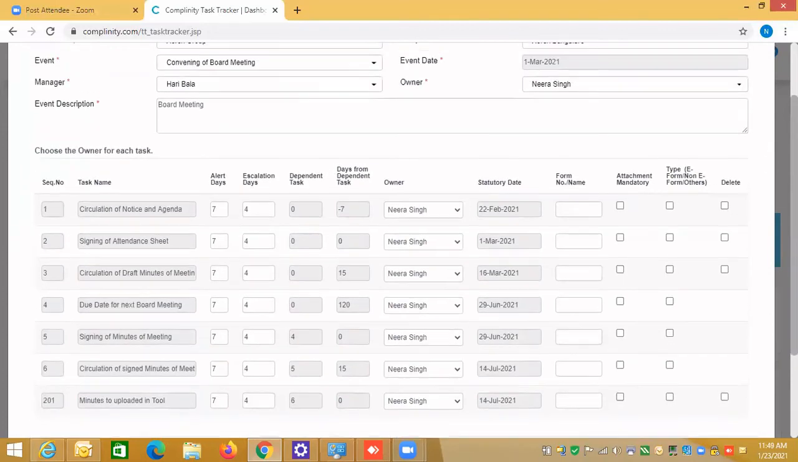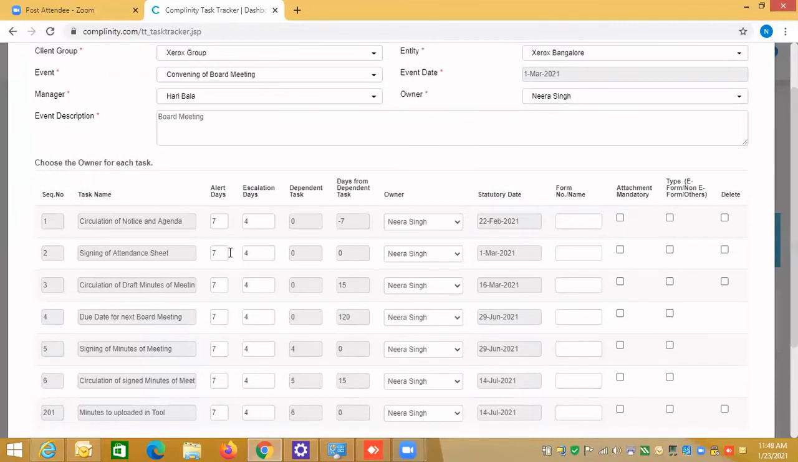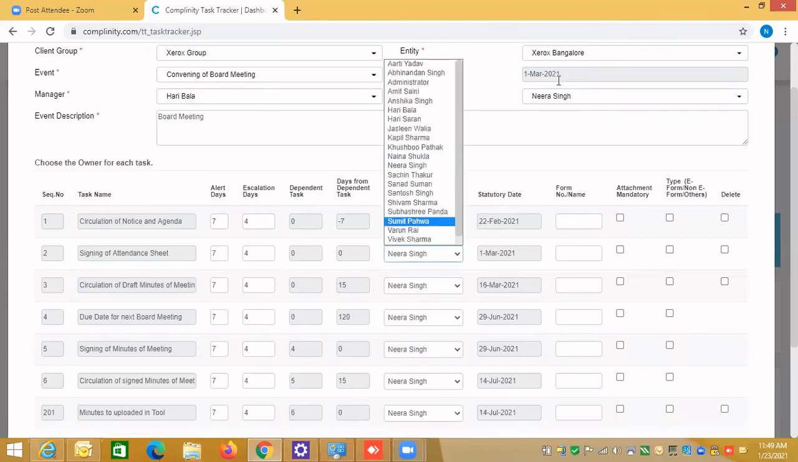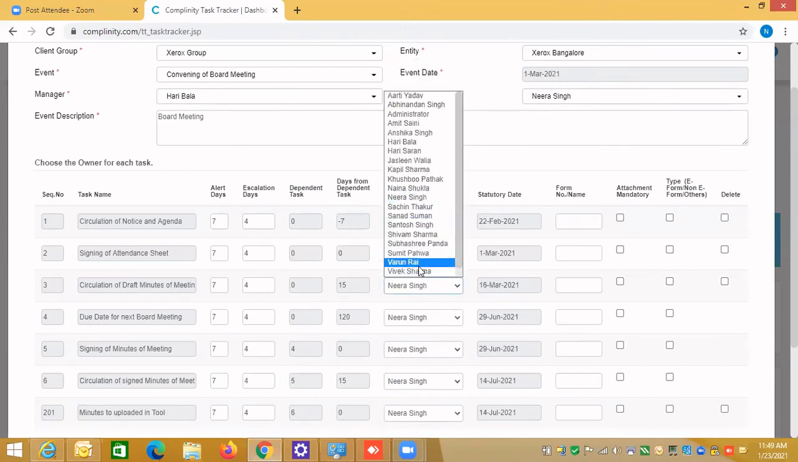So then I'm saying alert days 7 and escalation days 4, which means 20 days before, 7 days before 22nd of February, Neera and Bala will get an email. So I can change the name of the owner also. By default, whatever owner I have selected, I can change the name of the owner here also.